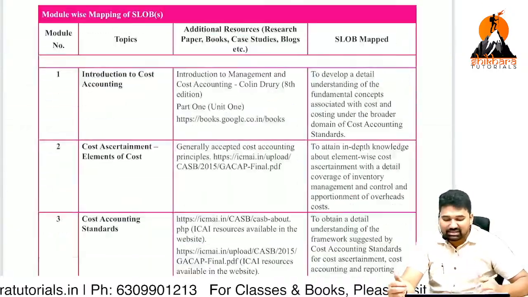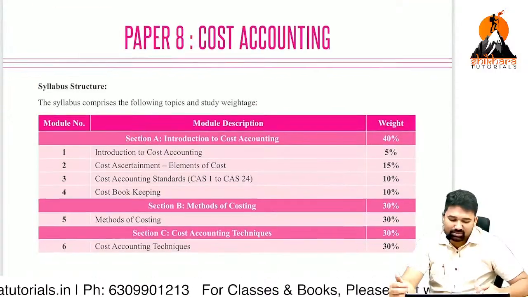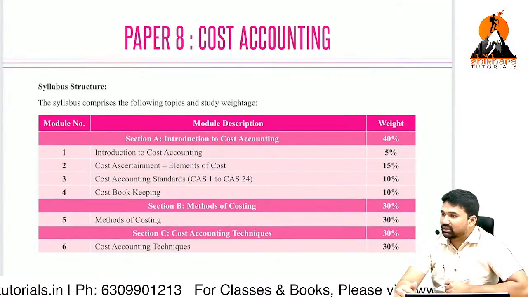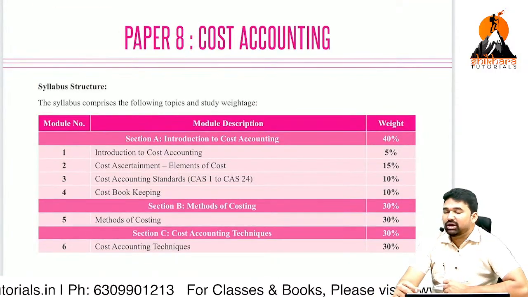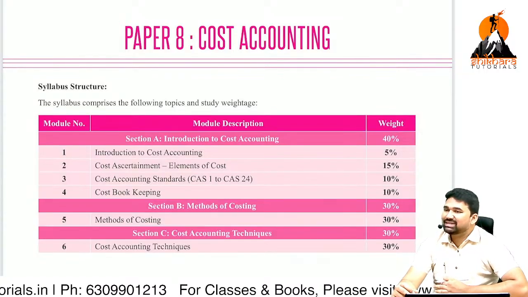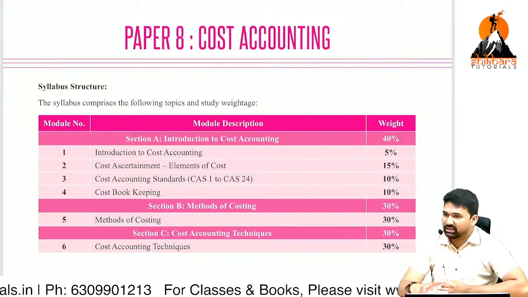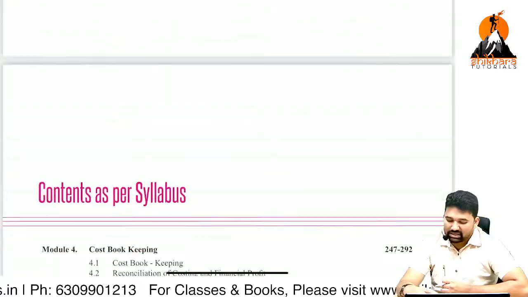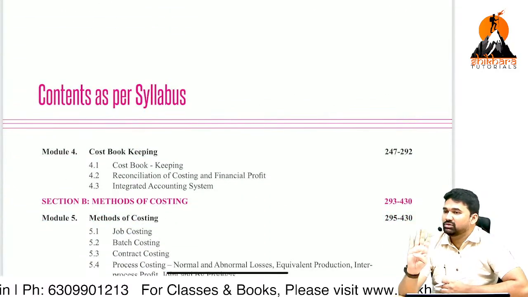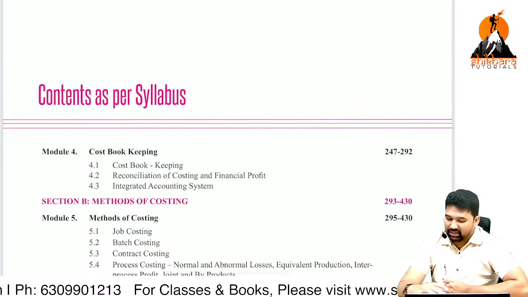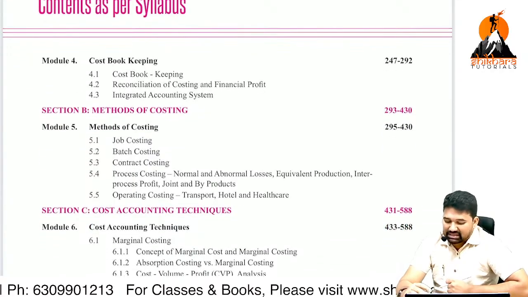But these are the proven weightages, or suggestible weightages. In a majority of cases, the examiner will try to obey these weightages. Section A 40, section B 30, section C 30. Okay. So section A modules have been completed. How many modules? 4 modules. Okay. Let's quickly discuss section B modules.